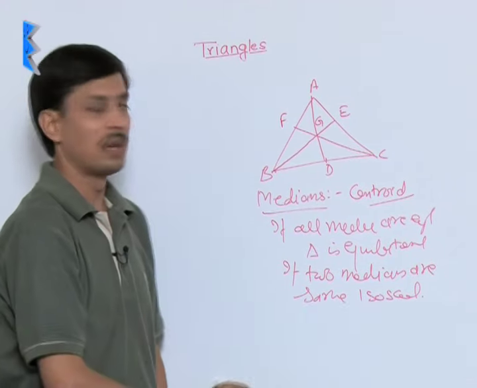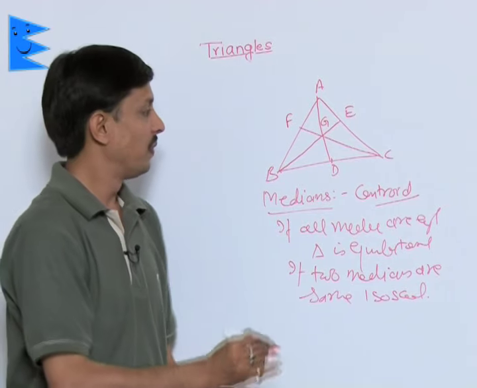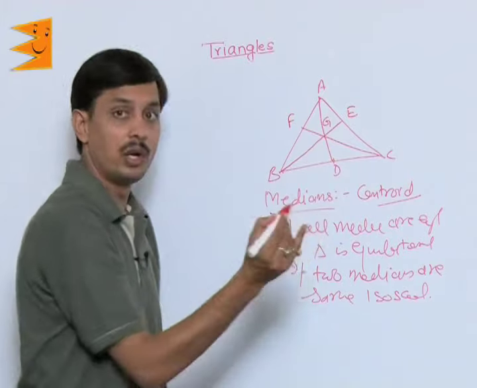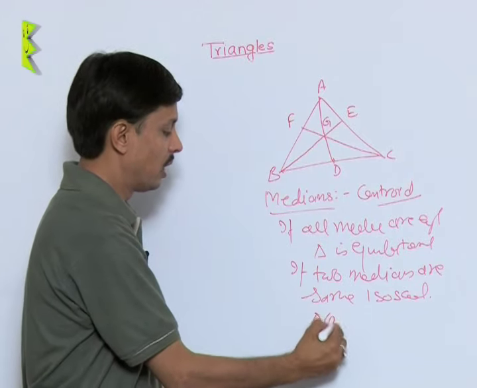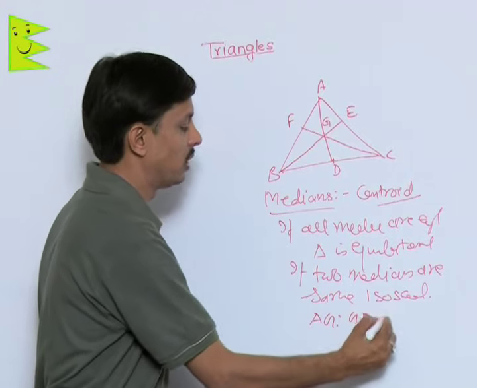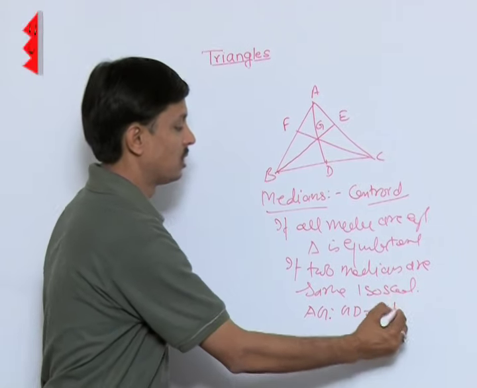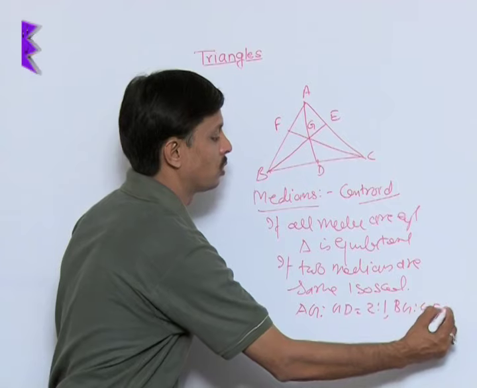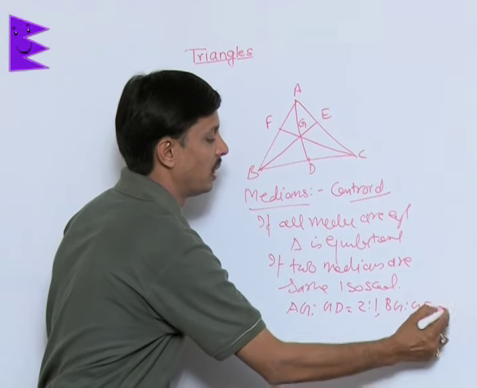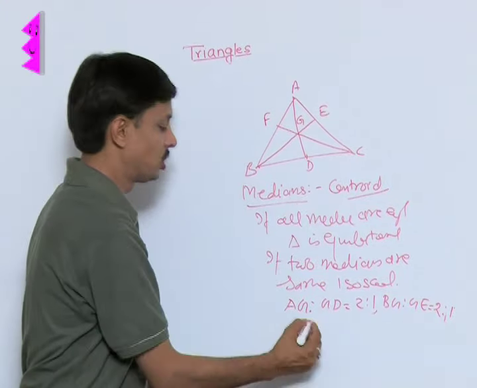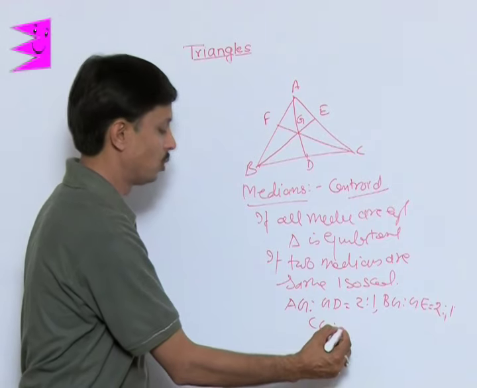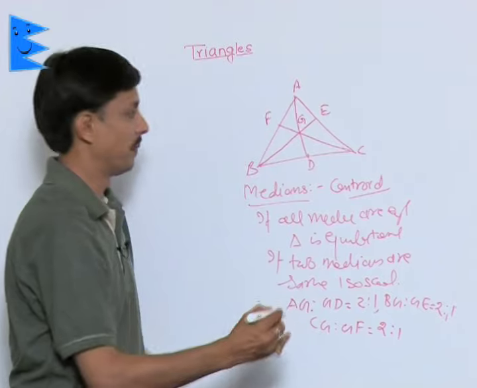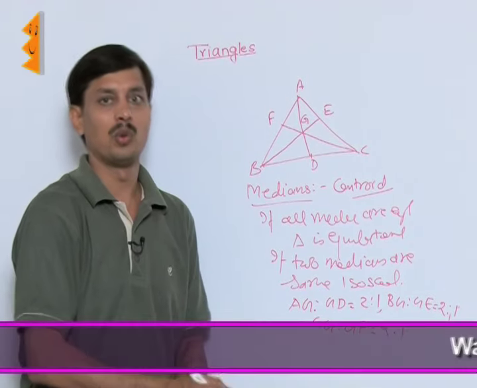One more fact about the medians I want to tell you is that the centroid divides a median in the ratio 2:1, meaning AG is to GD is 2:1. Similarly, BG is to GE is also 2:1. Similarly, I can say CG is to GF is also 2:1. So what are the facts about the medians?